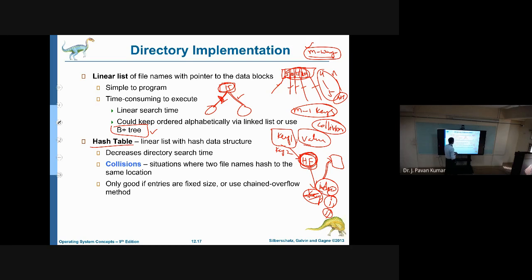Then we need to perform some collision resolution techniques like linear probing, quadratic probing, and separate chaining. These kinds of techniques will be there. By using them, we will try to minimize the number of collisions. Those are collision resolution techniques.